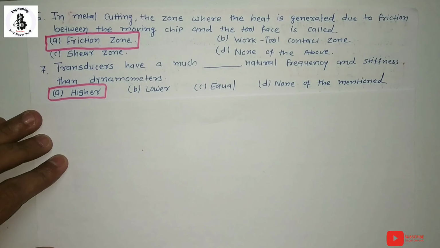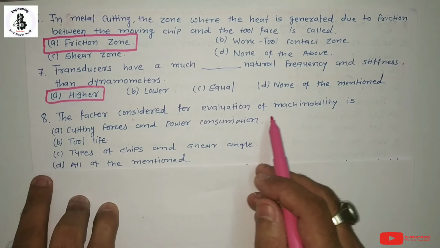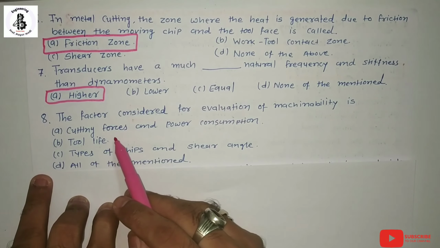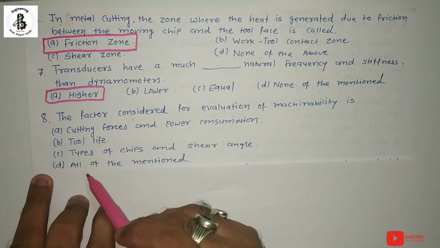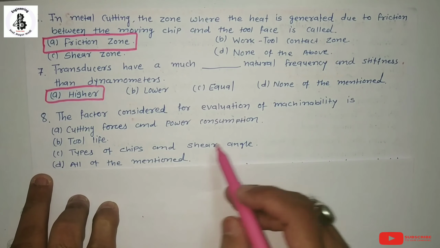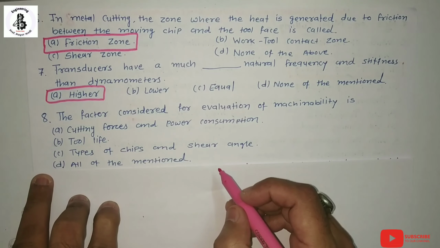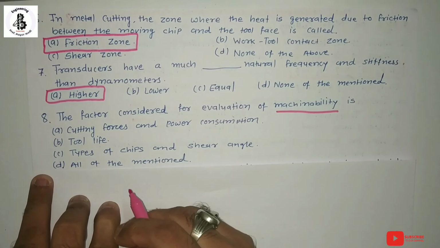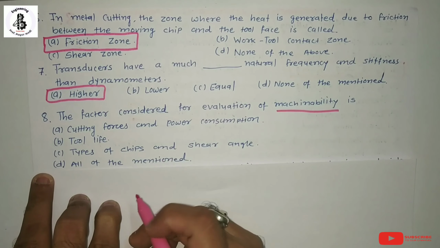Then next question. The factor considered for evaluation of the machinability is: option A, cutting forces and power consumption; B, tool life; C, types of chips and shear angles; and D, all of the mentioned. If you want to learn in detail about machinability and the machinability index and how to calculate it, the link will be given in my description.